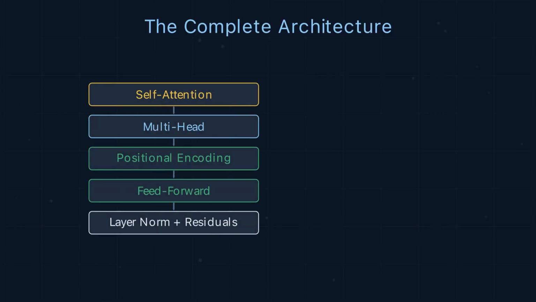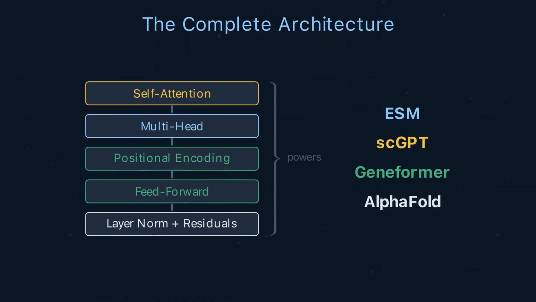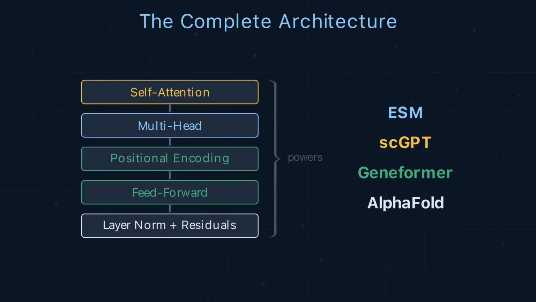Self-attention, multi-head, positional encoding, feed-forward, layer norm, residuals: the architecture behind ESM, scGPT, Geneformer, and AlphaFold.